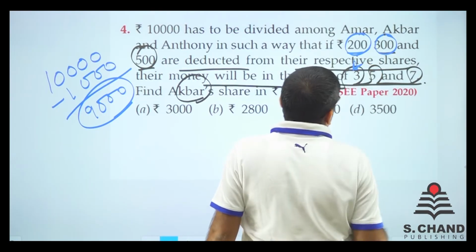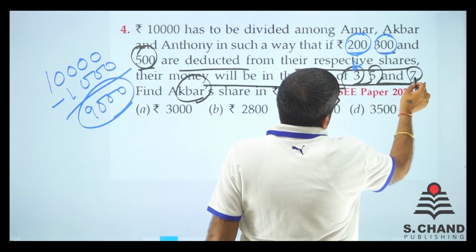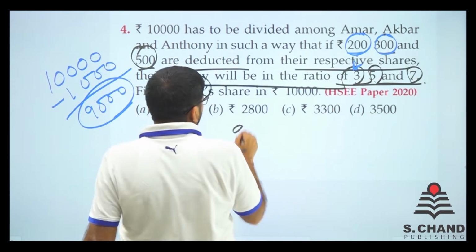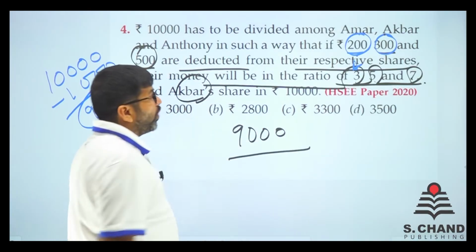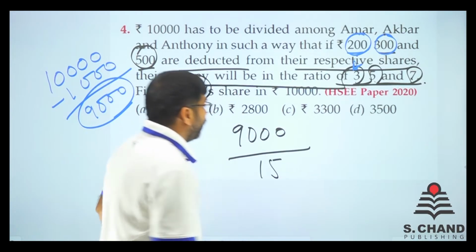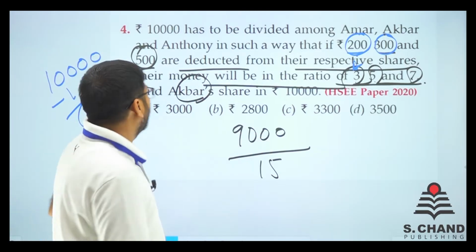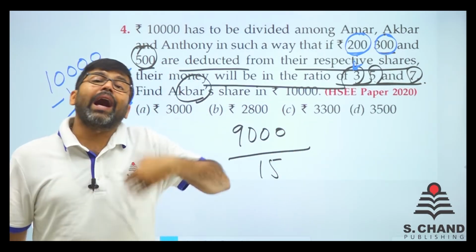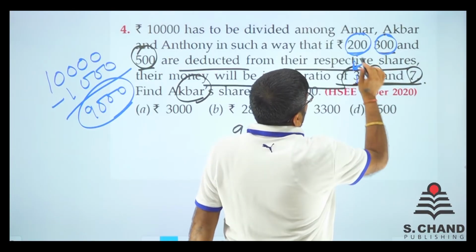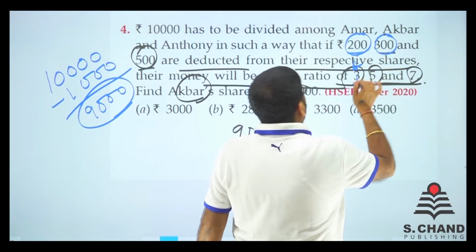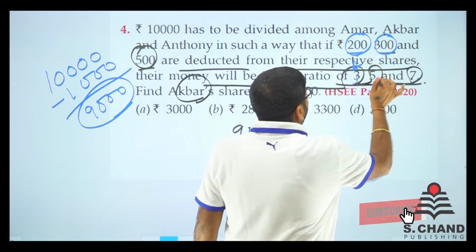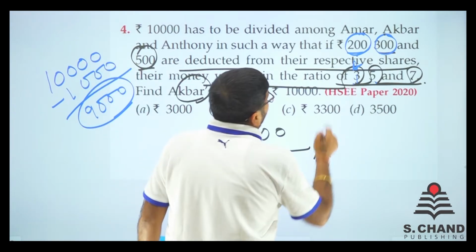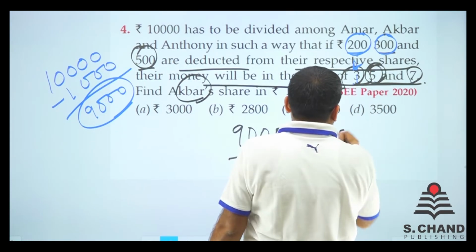So the total is 5, 7 and 3, 15. 7 and 3, 10 plus 5, 15. So this 9000 when divided by 15 will give you a single unit, a single part. Why? Because this 9000 will be divided into 15 equal parts, and out of those 15, 3 parts will be given to Amar, 5 parts will be given to Akbar and 7 to Anthony, right? So in that case, we want Akbar, so we want this one into 5, right?